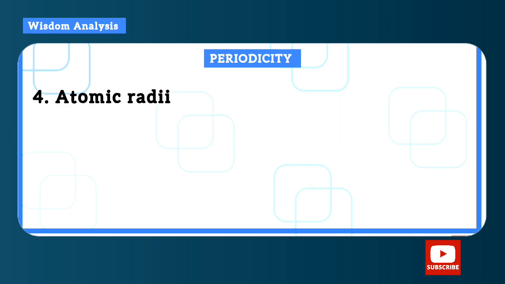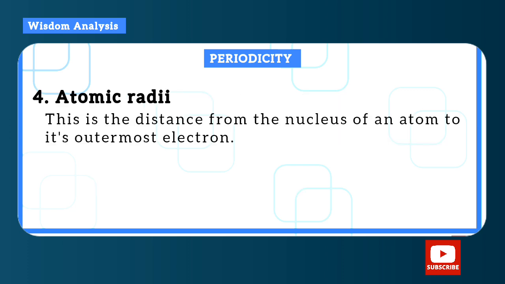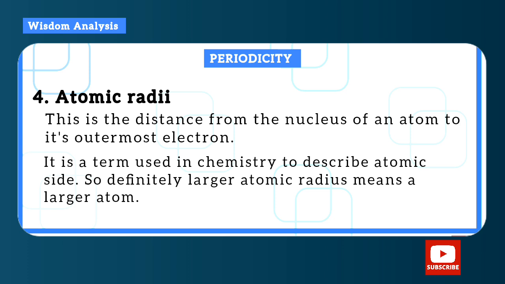Now atomic radii is number 4. This is the distance from the nucleus of an atom to the outermost electron. If you remember in your mathematics, radius. Okay, so it is a term used in chemistry to describe atomic size. So a larger atomic radius means a larger atom.